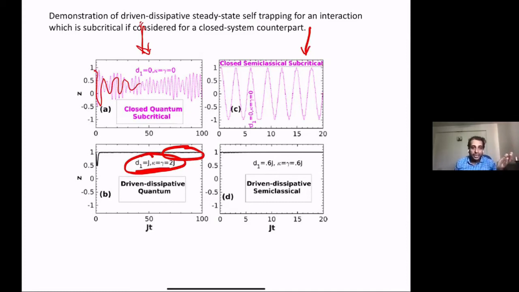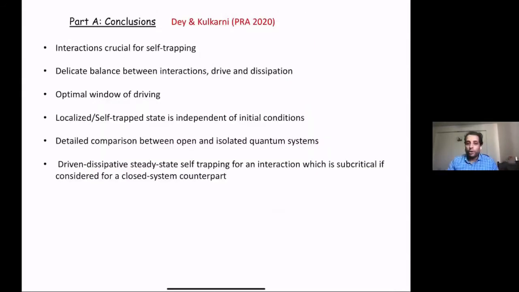And in the same way, by definition, this self-trapped state is indefinitely long-lived, because you just keep the drive on, and the drive and the dissipation and the interactions interplay such that indefinitely, you just end up with some trapped state. Okay, so these are the conclusions of part one.